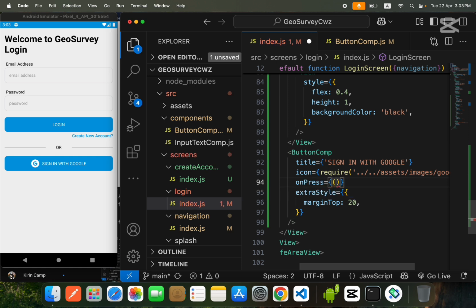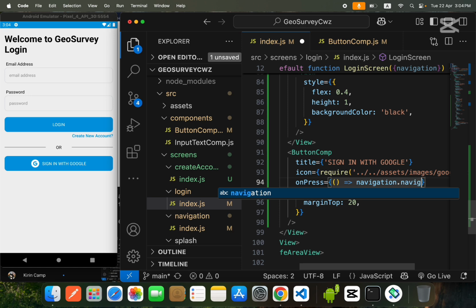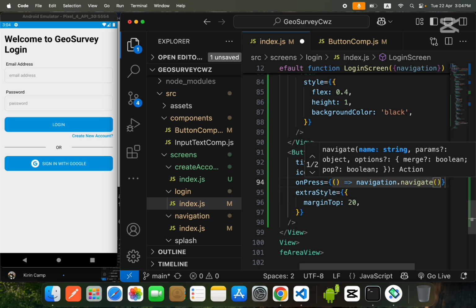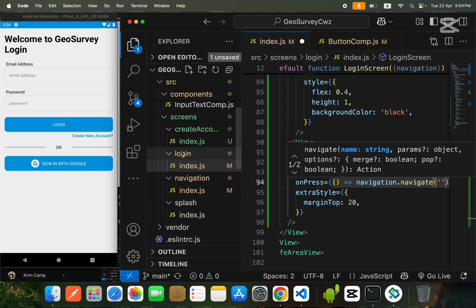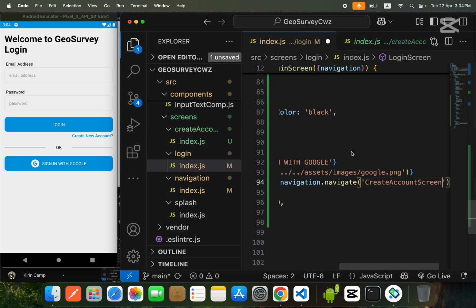Okay guys, so on press I will fire an empty function, and I will use navigation to navigate to the create account screen. So first of all I will copy this and paste it over here.